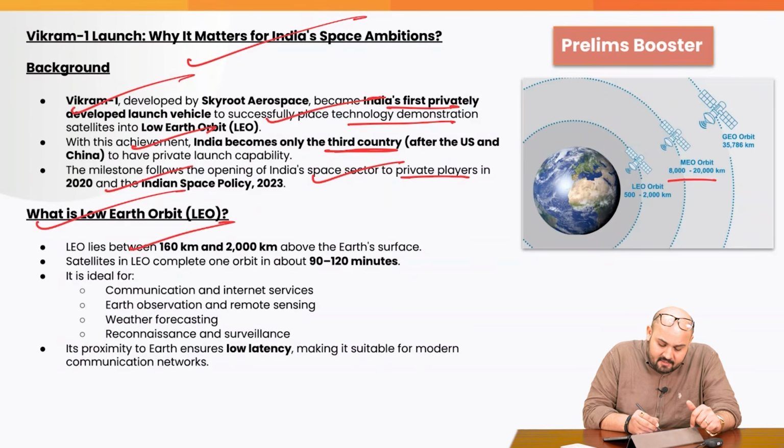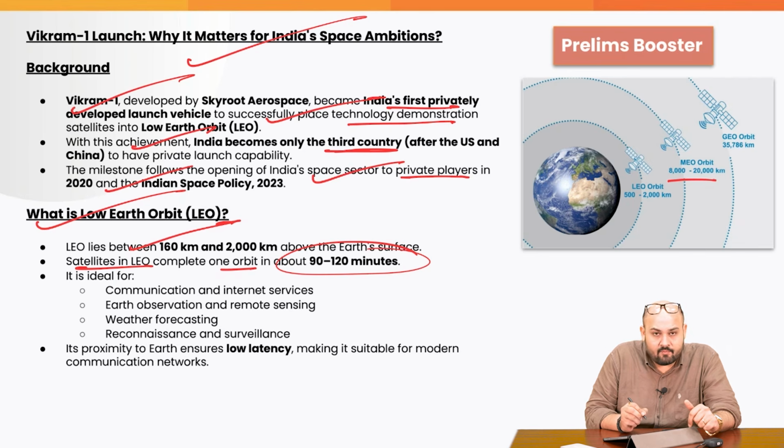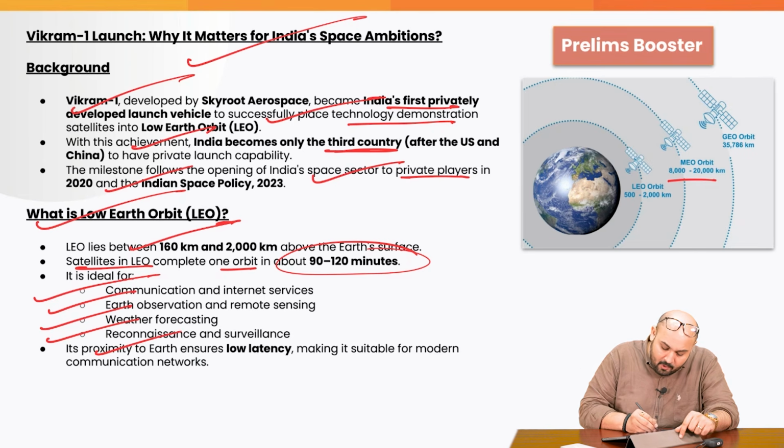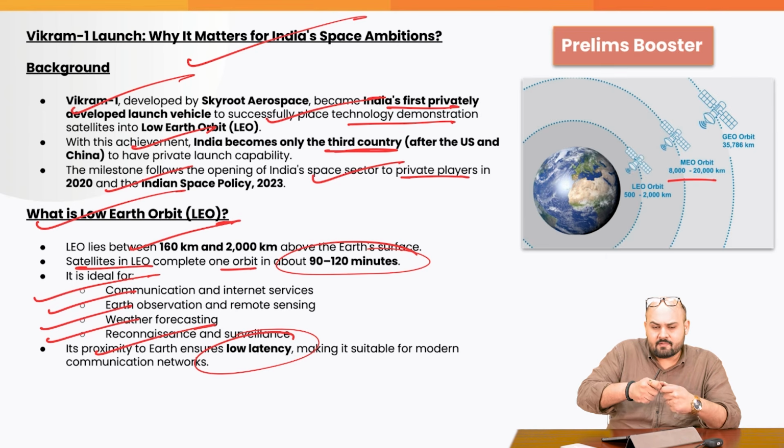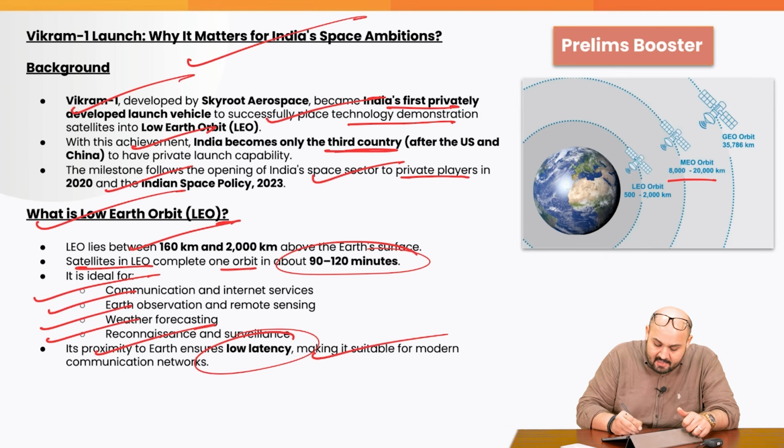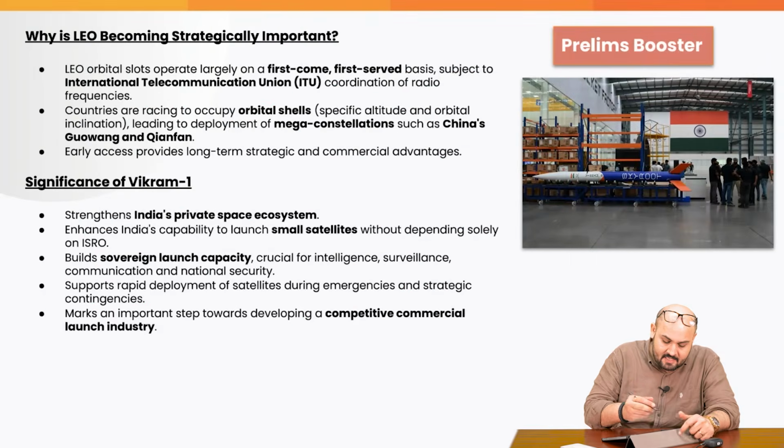LEO lies between 160 kilometers and 2,000 kilometers above the Earth's surface. Satellites in the LEO complete one orbit in about 90 to 120 minutes. It's ideal for communication and internet services, Earth observation, weather forecasting, reconnaissance, and surveillance. Its proximity to Earth ensures low latency, meaning the time taken to transfer the signal from the Earth to the satellite and back is very less, making it suitable for modern communication networks.